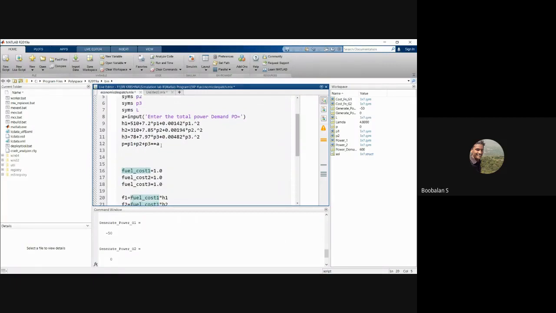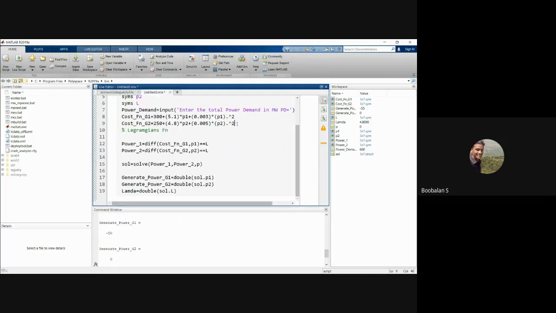Yeah, we just have one more mistake. So we have not mentioned total power, right? So this equation, right? So total power is equal to P1, P2. It should be my total demand we should put, isn't it? We just missed it over here. That's the issue. So we did not mention the total power demand, right? So that's why P is equal to the total power demand, right?